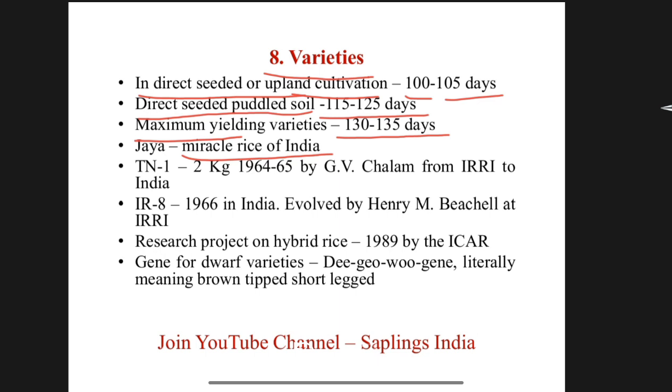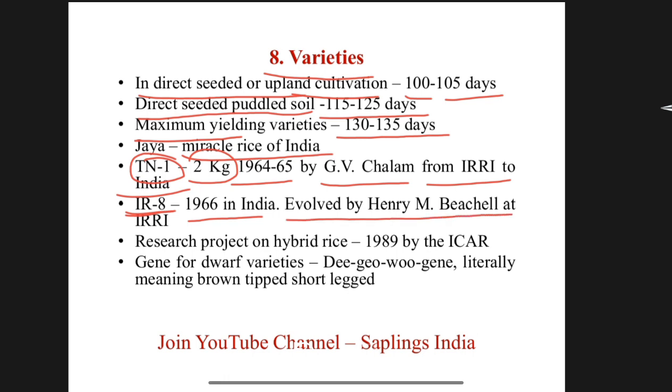A scientist, G.V. Chalam, in 1964 to 65 took 2 kilogram of TN1 variety seed from IRRI to India, and IR8 variety came to India in 1966. IR8 variety was evolved by Henry M. Beachell at IRRI, International Rice Research Institute.